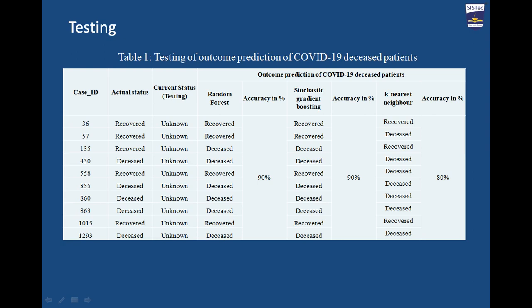When I compared these generated results with the actual status, I found that the random forest technique had 90% accuracy in predicting the actual result, and similarly the stochastic gradient boosting technique also had 90% accuracy, but the k-nearest neighbor technique had 80% accuracy.